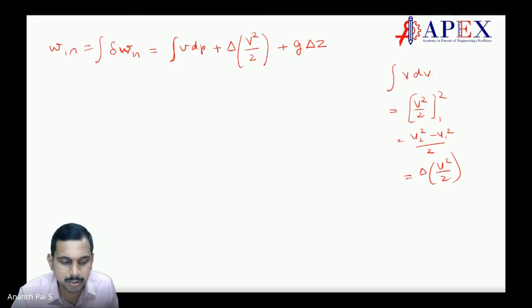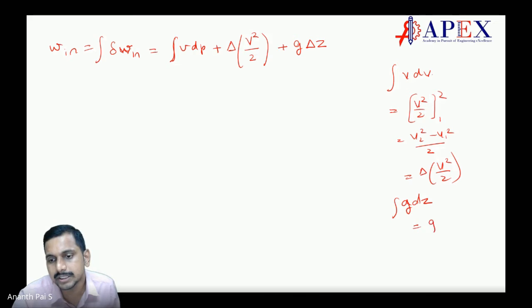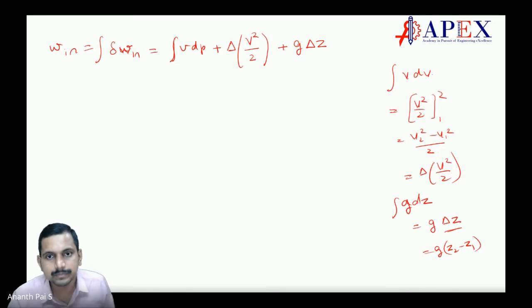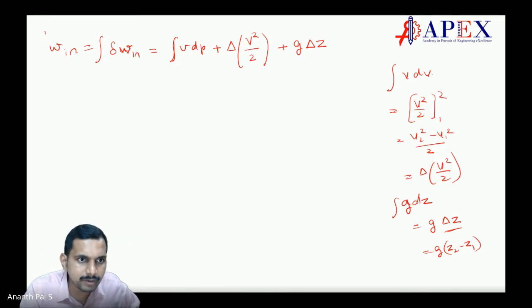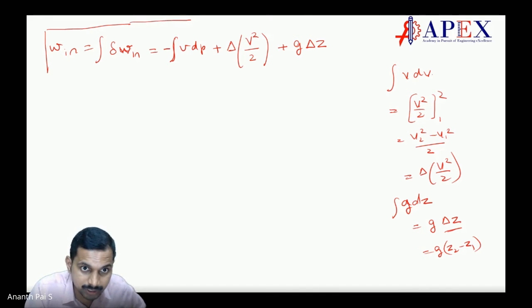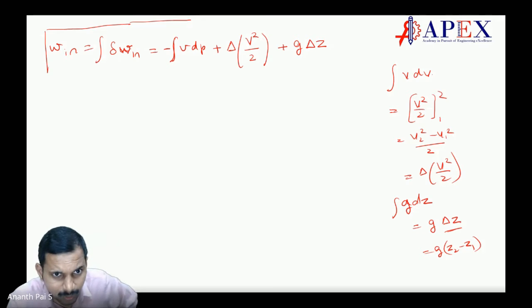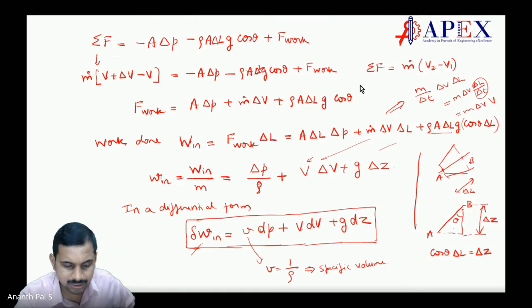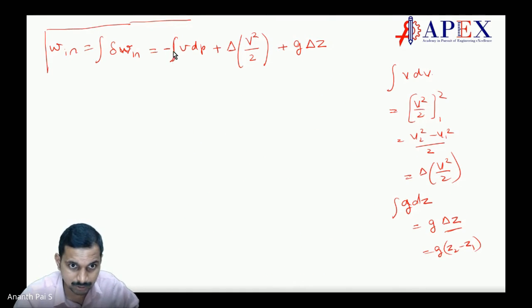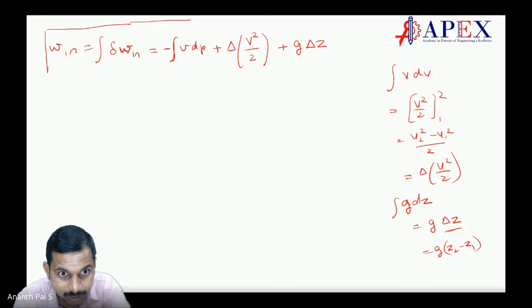Similarly, for the g dz integration, we can always write g into delta z, where delta z is Z2 minus Z1. This is a very important one. I'm very sorry, there is no minus here.